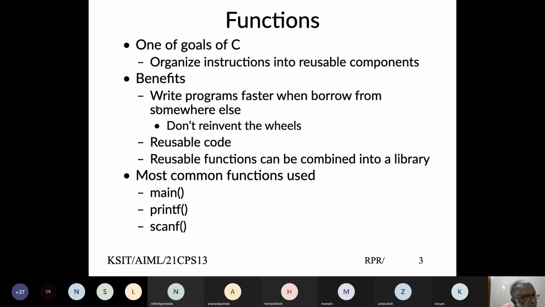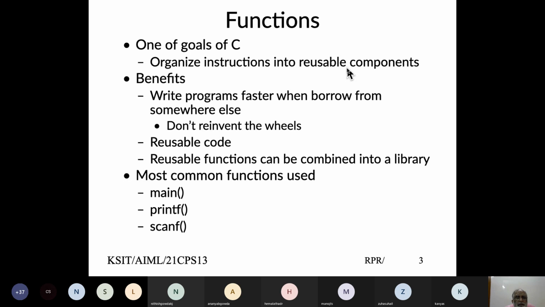The primary reason we use functions is, given set of instructions, can we make them reusable so that we don't have to write or repeat the code again and again. Writing the code in one place also makes it easier to maintain. Let's say we're making a mistake and we write the code in three places, then we end up having to correct it in three places or something of that kind.